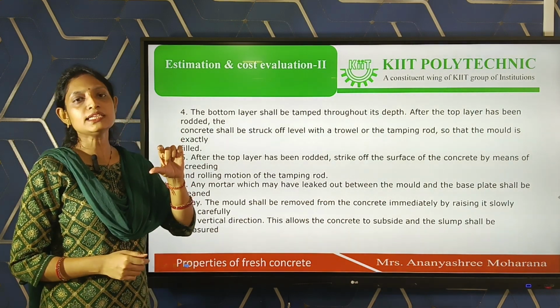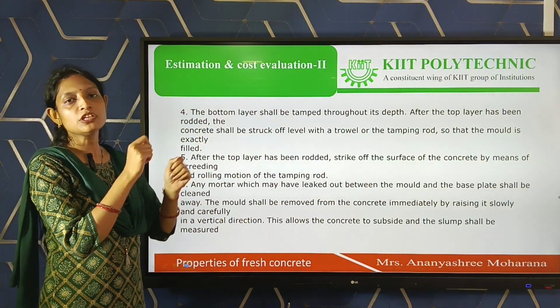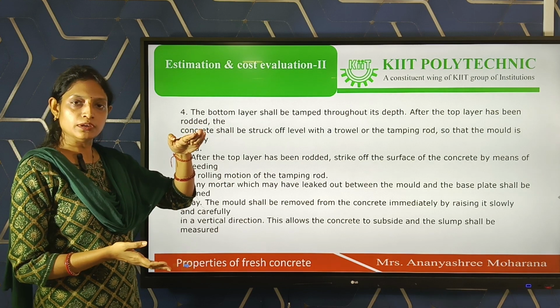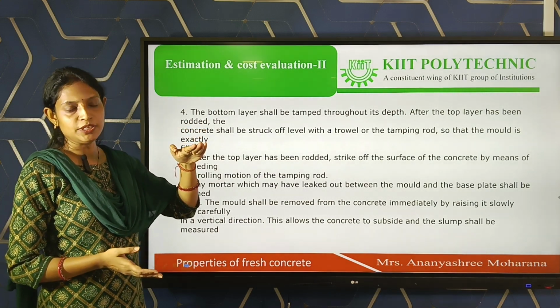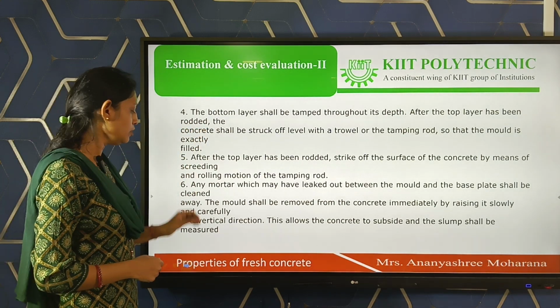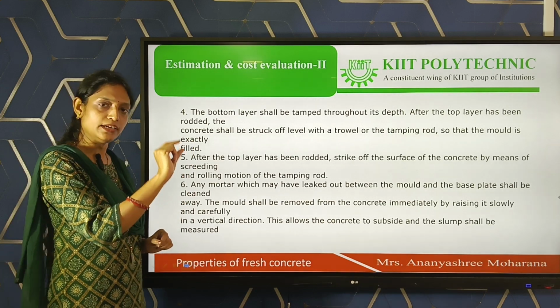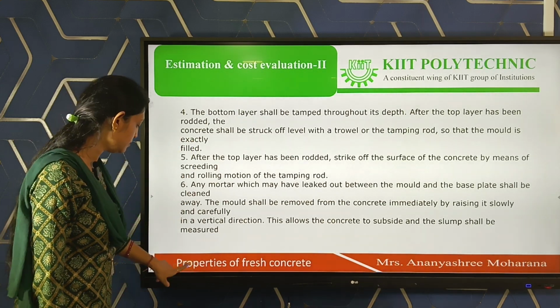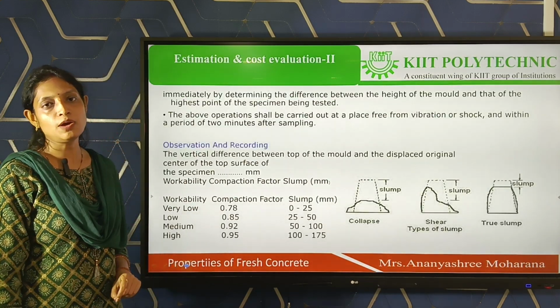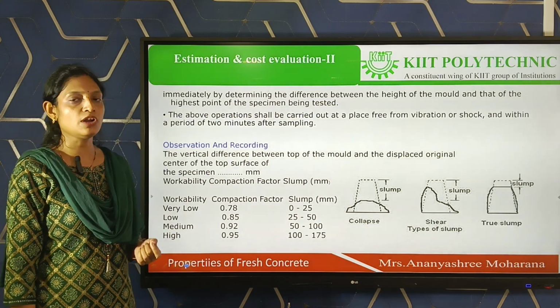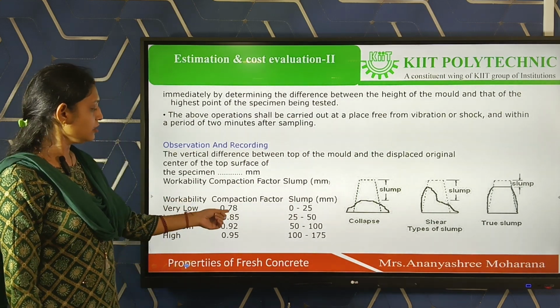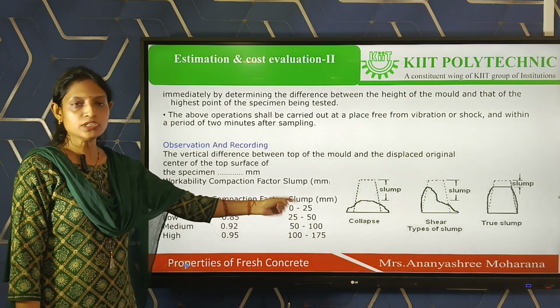That means the difference in height: before removing the slump cone, the height is 30 centimeter. After removing the slump cone, what will be the height? That difference in height we have to measure, and that height is called the slump height or the slump value, which we can take in mm or centimeter also.